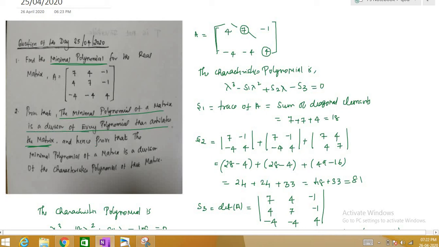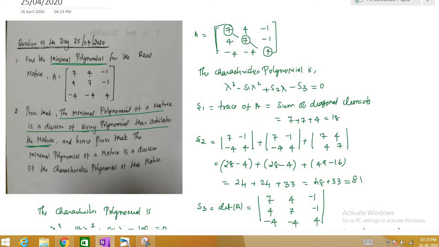That is what I explained with the term annihilates. So suppose there is an equation, and if we substitute a matrix, the whole equation becomes 0, then that equation is annihilated by the matrix A. The minimal polynomial is a divisor of every polynomial that annihilates the matrix, and hence prove that the minimal polynomial of the matrix is a divisor of the characteristic polynomial.